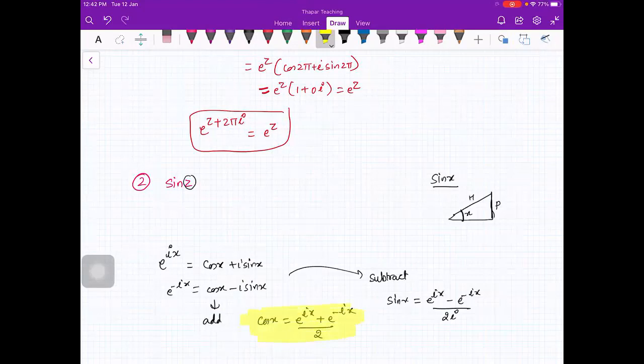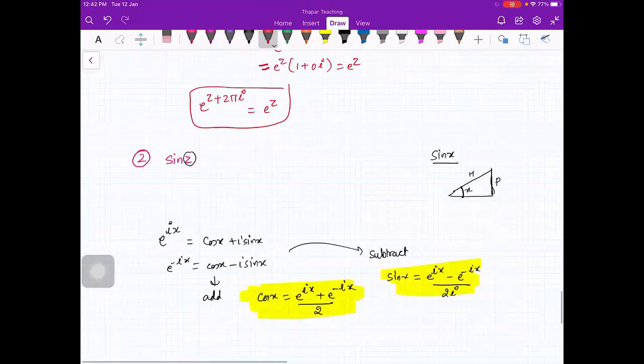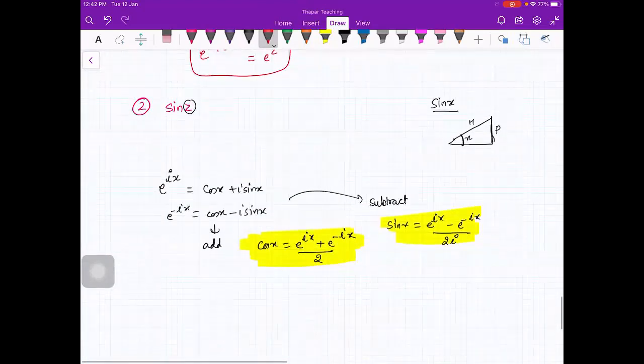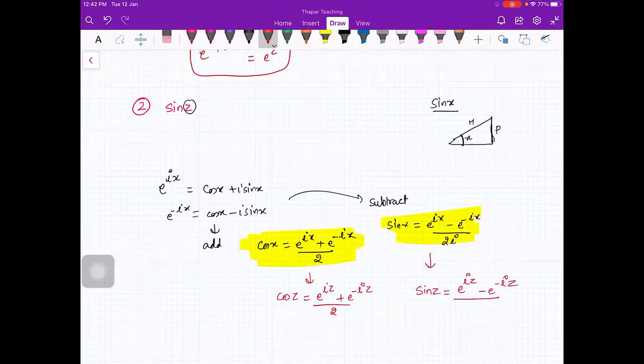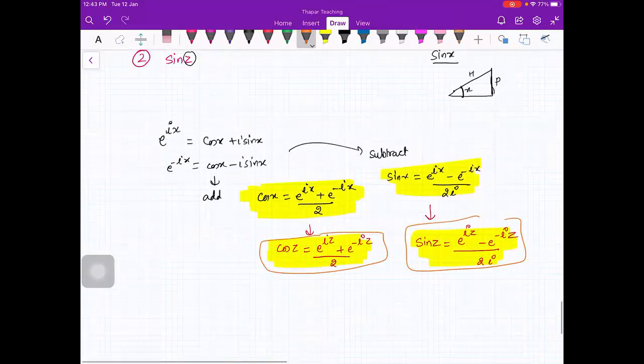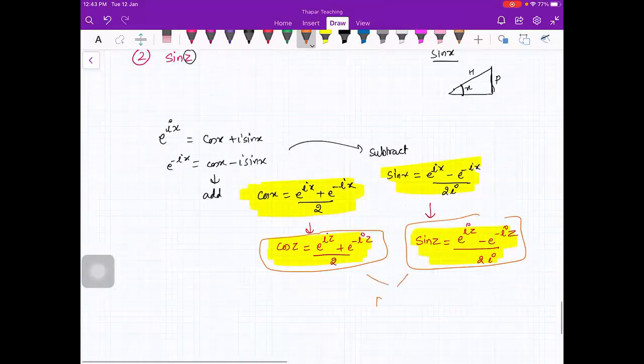From the definition of cos x and sin x, we have a similar definition for cos z, which is (e raised to power iota z plus e raised to power minus iota z) by 2. And we have a similar definition of sin z, which is (e raised to power iota z minus e raised to power minus iota z) upon 2 iota. So this is how the functions sin z and cos z are defined.